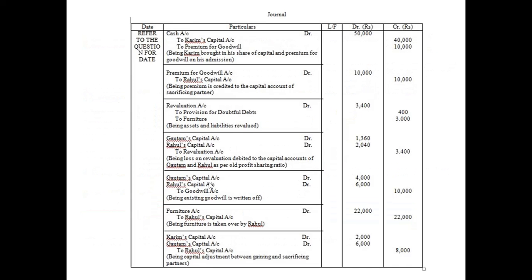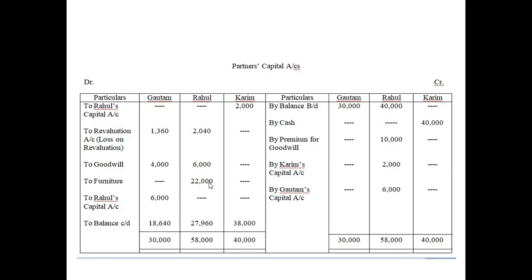This 10,000 will be credited to his capital account, the entire amount of Karim's share of goodwill. Gautam will not get anything because Gautam is a gaining partner. We write by premium for goodwill 10,000. And now we write by Karim's capital account 2,000 in case of Rahul, and by Gautam's capital account 6,000. We will see this adjustment here.